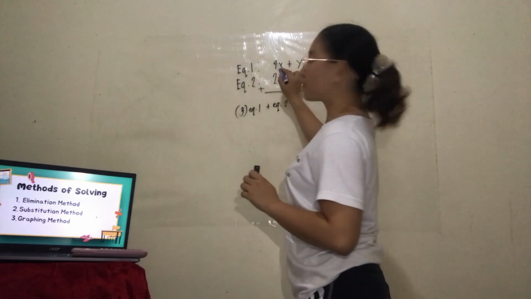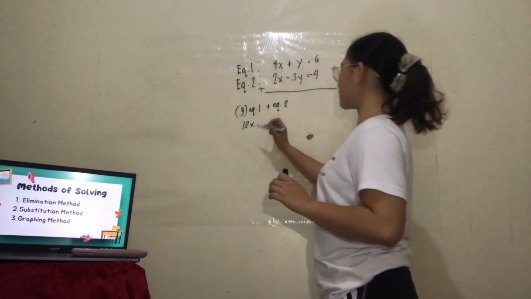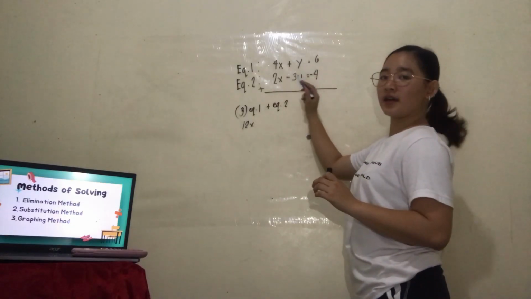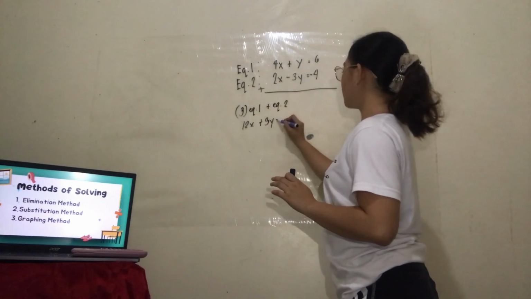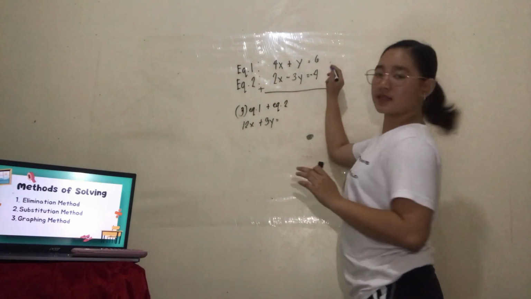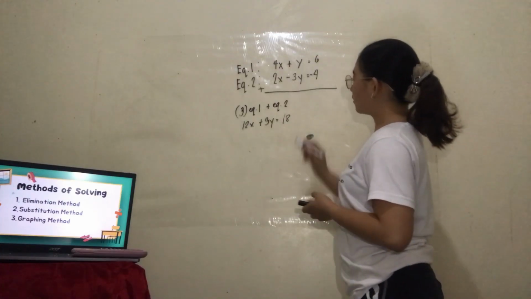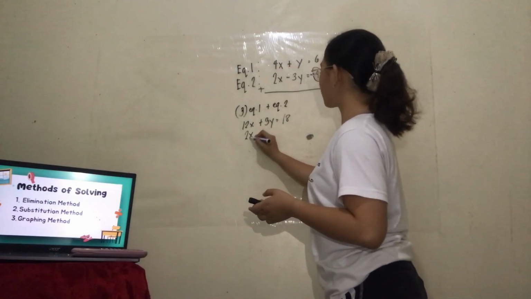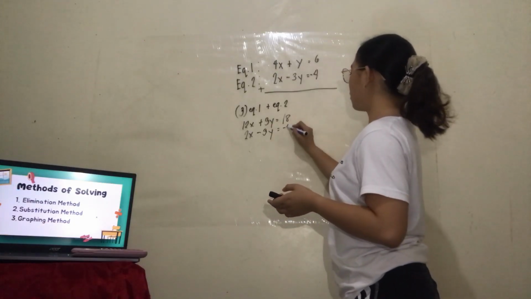3 times 4 is 12, so we have 12x. Then 3 times y is 3y, equal to 3 times 6, which is 18. Then equation 2 is 2x minus 3y is equal to negative 4.